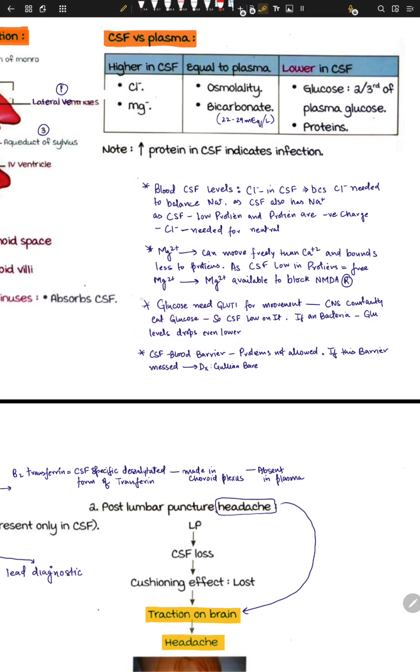Okay, so if the level of glucose is very low, it means something is in there, and it's leading to a bacterial attack. Another thing is the blood-brain barrier: proteins are not allowed through. These are big particles. If the barrier is broken, we will see proteins in CSF. That is a classical representation of